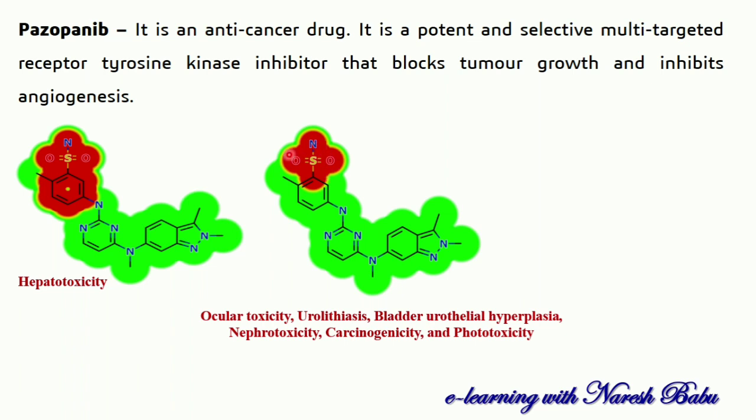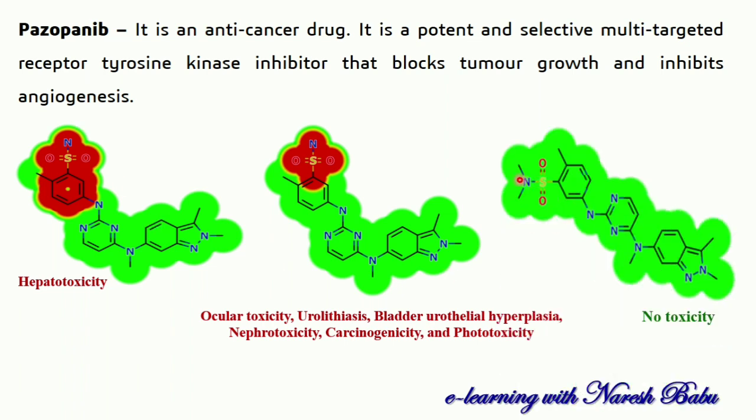So I made one modification in this NH2 group, the sulfonamide: the hydrogen I replaced with the methyl. So it is non-classical, one hydrogen atom replaced with the methyl CH3, that means 4 atoms. So it is a non-classical bioisostere. So by replacing the hydrogen with the methyl, the molecule is not producing any toxicity. So this example comes under non-classical bioisosterism.